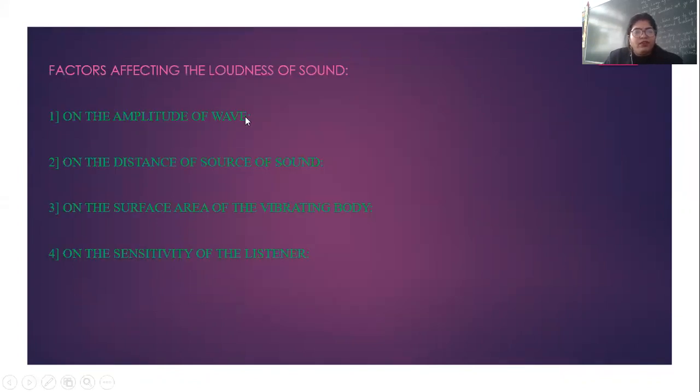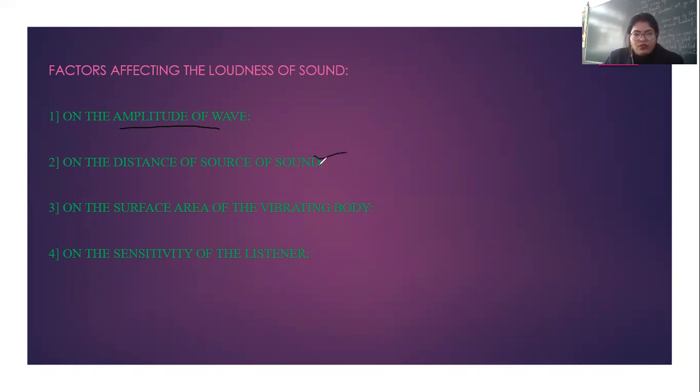Okay, this is clear. Next, we have the factors affecting the loudness of sound. Let's see what these factors are one by one. First one is the amplitude of wave. More the amplitude, more the loudness. They are directly proportional. If the body is vibrating with greater amplitude, it will send more energy, and hence the energy received by the eardrum will be large, so it produces louder sound.